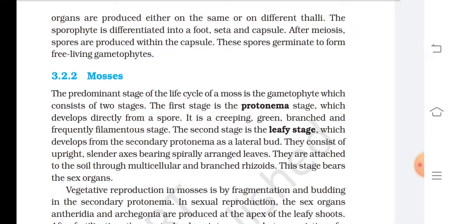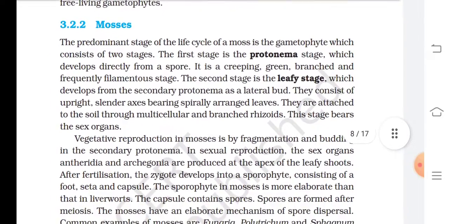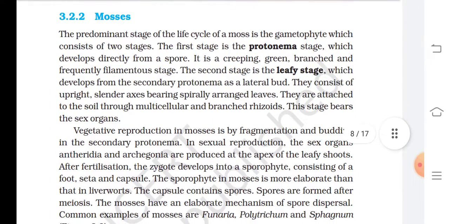3.2.2 Mosses. The predominant stage of the life cycle of moss is the gametophyte, which consists of two stages. The first stage is the protonema stage, which develops directly from a spore. It is a creeping, green, branched, and frequently filamentous stage. The second stage is the leafy stage, which develops from the secondary protonema as a lateral bud.